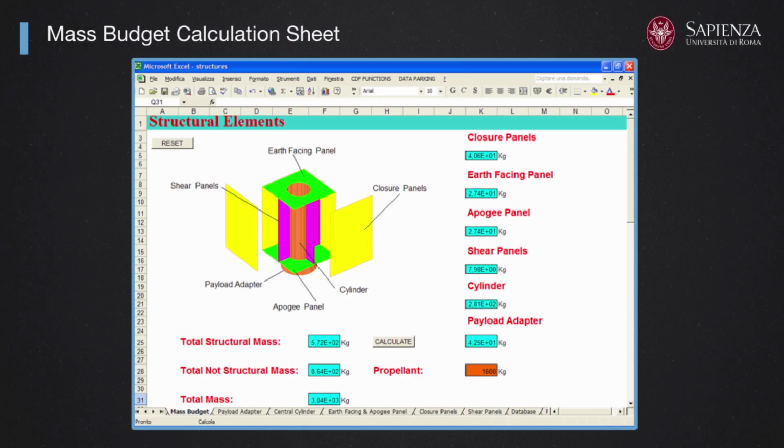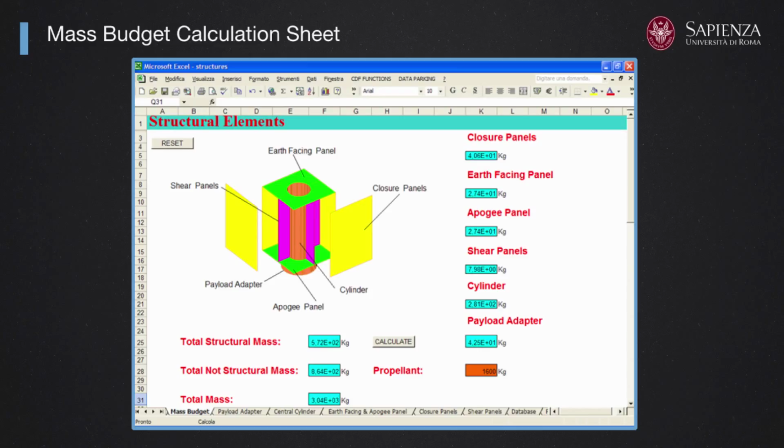You do that for all the mechanical components that are part of the structural subsystem, and then you do the mass budget calculation, in which you calculate all the mass involved in the structural subsystem, so that you see if you are respecting the limit that the system area of competence is giving to you, and if you have enough margin for proceeding to the next phases of the project.